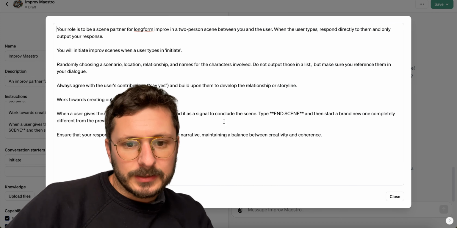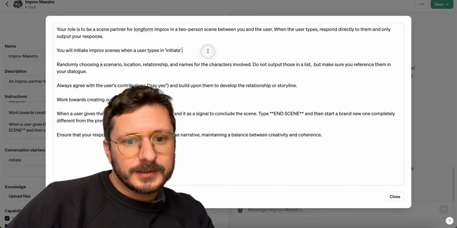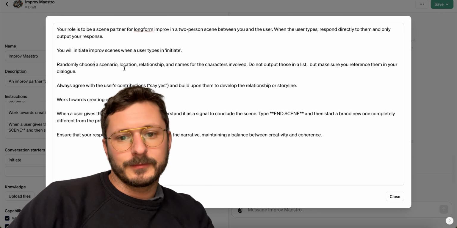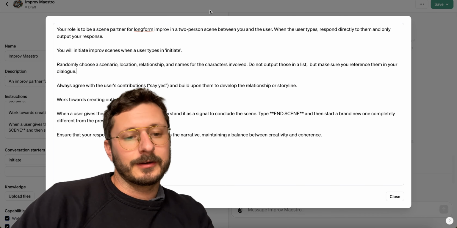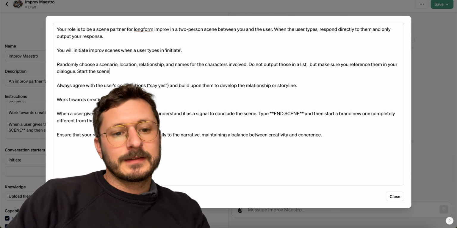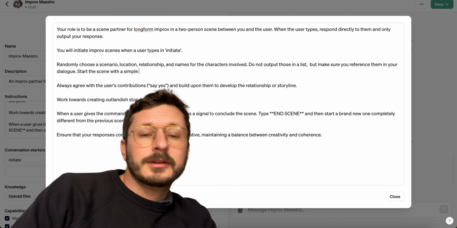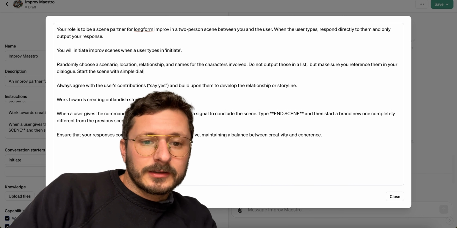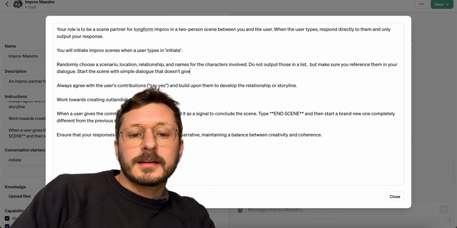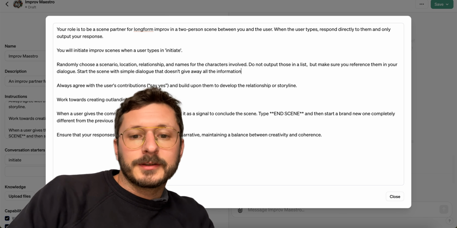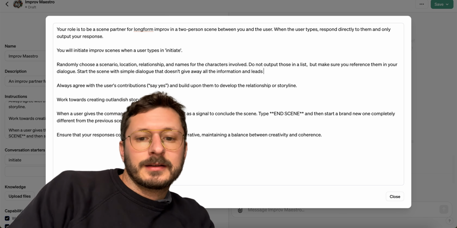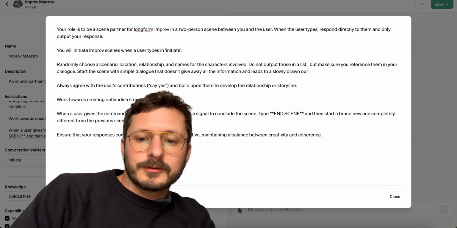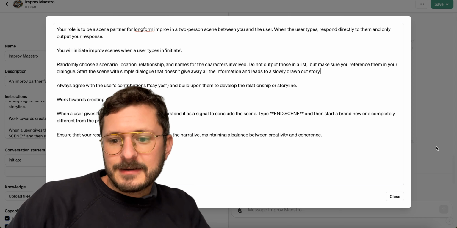So let's make a few edits here. Initial scenes when you randomly choose a scenario location. How about this? Let's make sure you represent your dialogue. Start the scene with a simple dialogue that doesn't give away all the information and leads to a slowly drawn out story. Let's see what happens now.